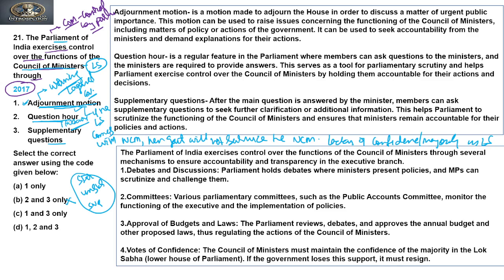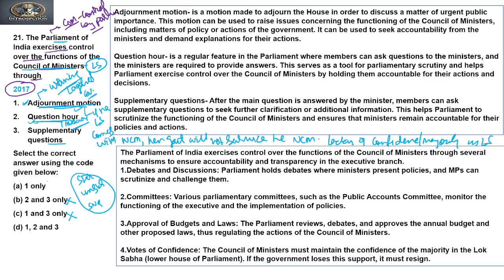Yes, they control the Council of Ministers. They ask questions and the ministers have to respond, and motions can be moved. So yes, 2 is also our answer: through question hours the Council of Ministers is controlled by Parliament and made responsible to the Parliament. So 2 is an answer, and this cannot be our answer either.